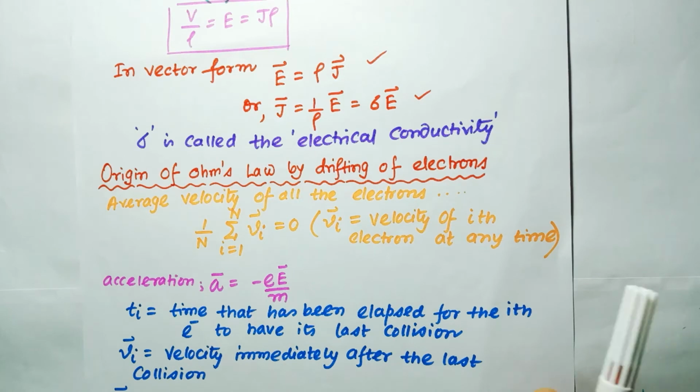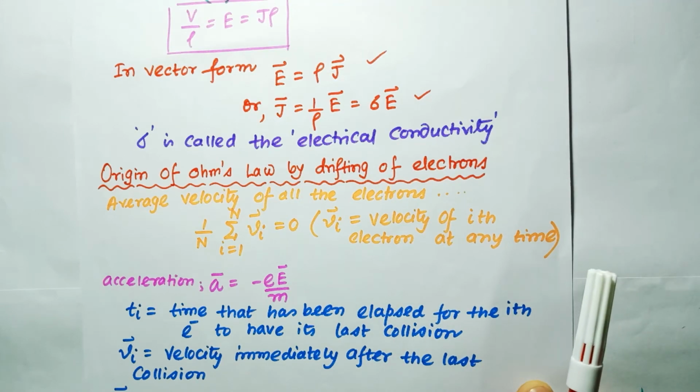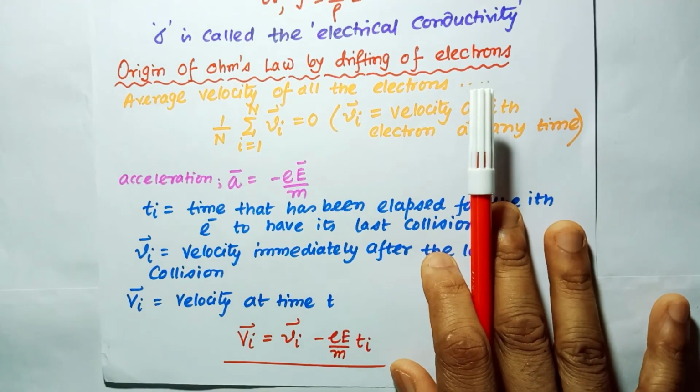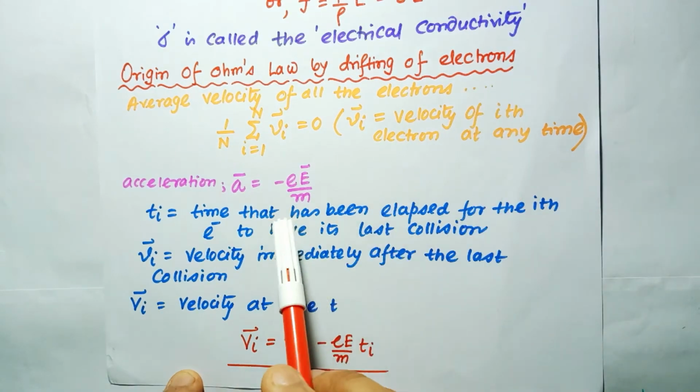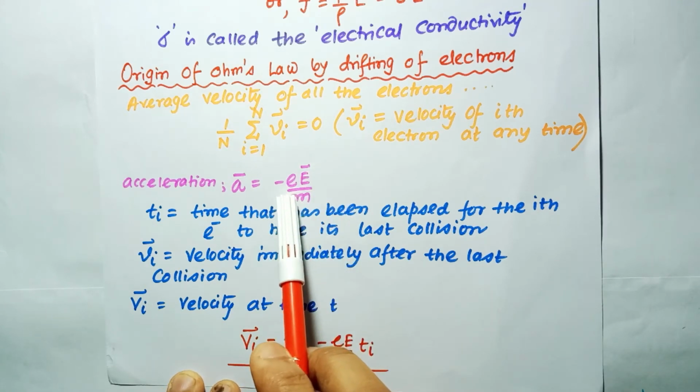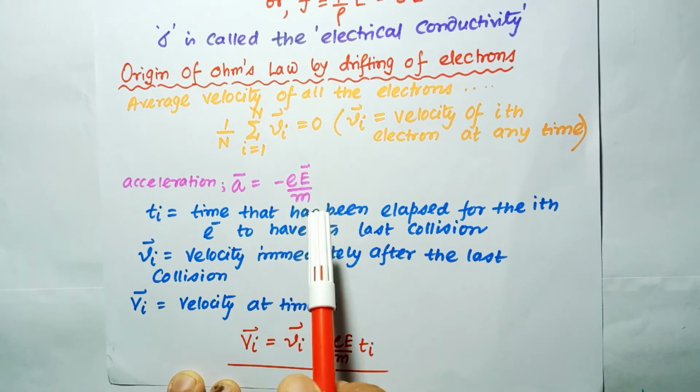In the presence of the electric field, the electron will be accelerated. So what will be its acceleration? As we all know, acceleration is equal to force per unit mass. So the force on the electron will be minus e times E, where e is the electron charge and E is the electric field, divided by m.